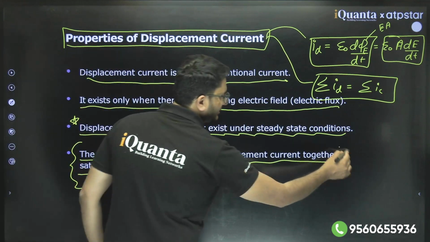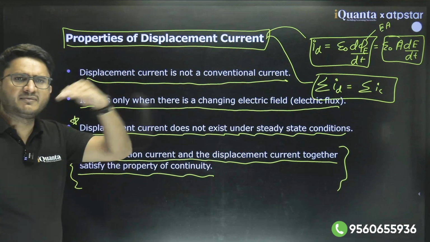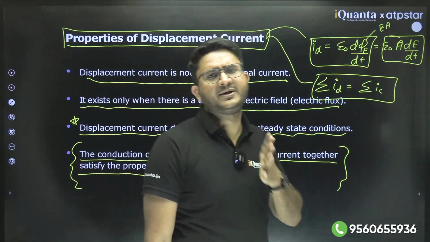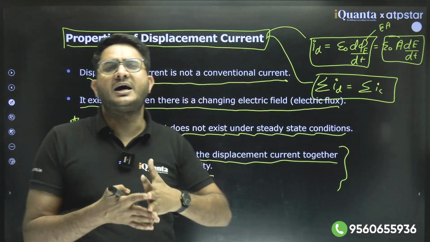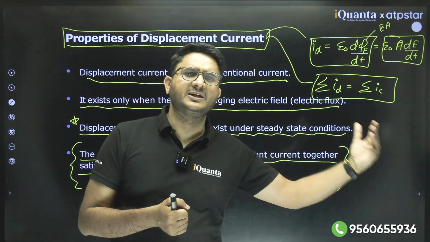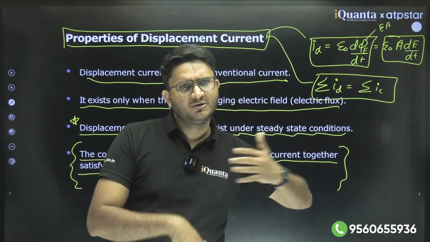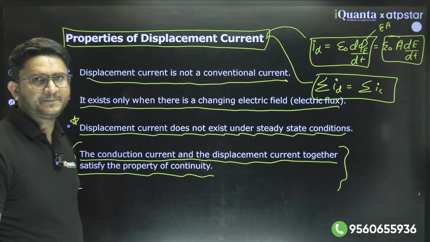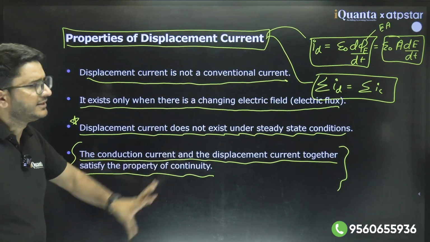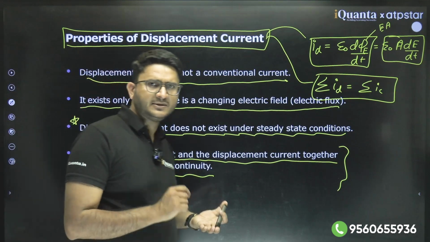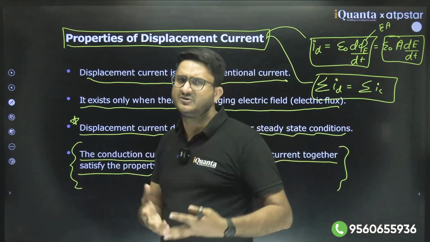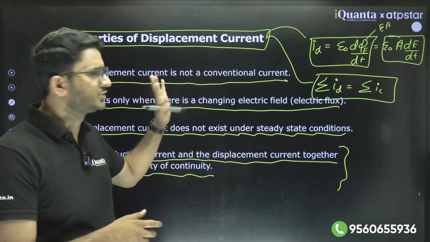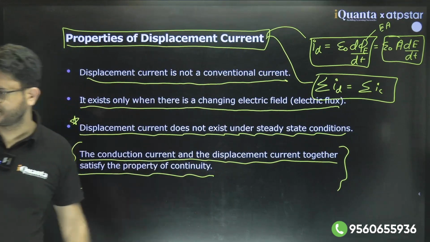Continuity means if current in the wire stops at positive plate of the capacitor, then to maintain the continuity, there is a hypothetical current which we call as displacement current and of same magnitude flow through the space. That maintains the continuity. Clear? So this was the concept of displacement current. We will see question on this also. Let's see the question.